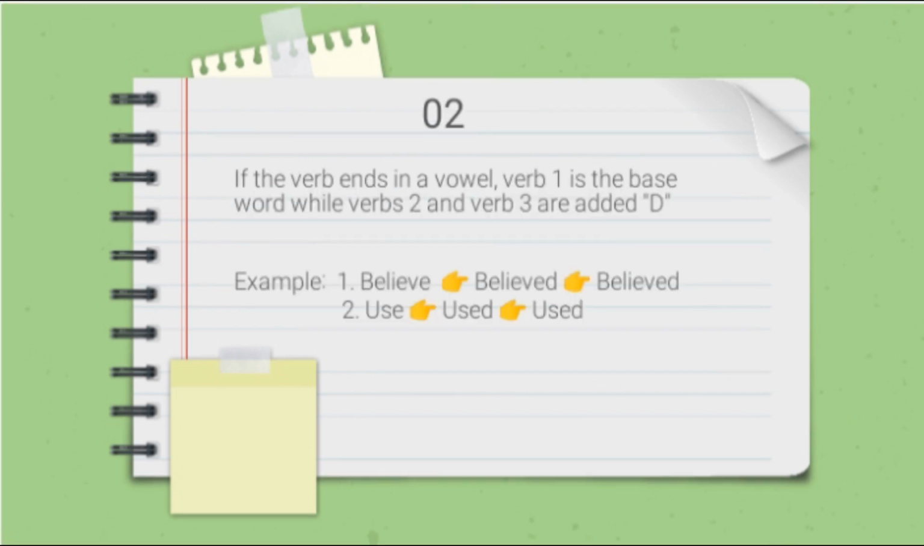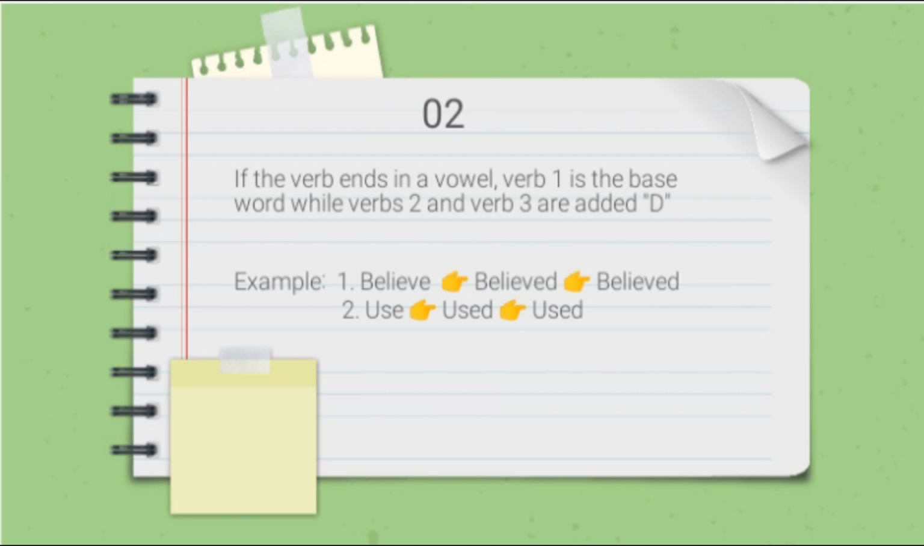Number 2, if the verb ends in a vowel, so verb 1 is the base word, while verb 2 and verb 3 are added D. Jadi, jika kata kerjanya berakhiran huruf vokal, maka untuk verb 1-nya adalah kata dasar. Dan verb 2 dan verb 3-nya akhirannya ditambah dengan huruf D. Everyone, the vowel is the letter A, I, U, E, O.